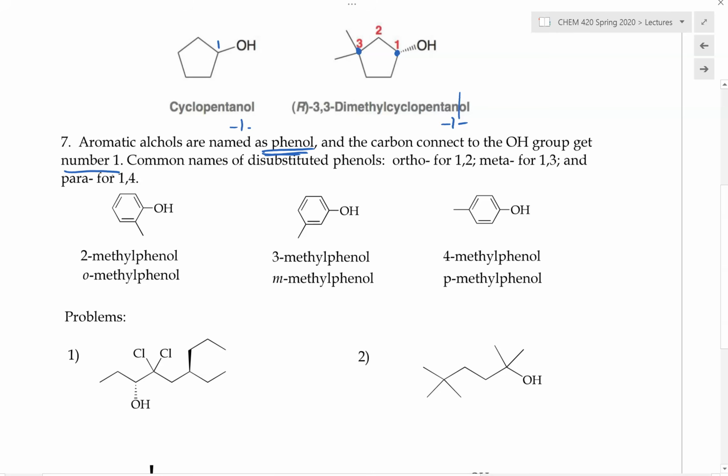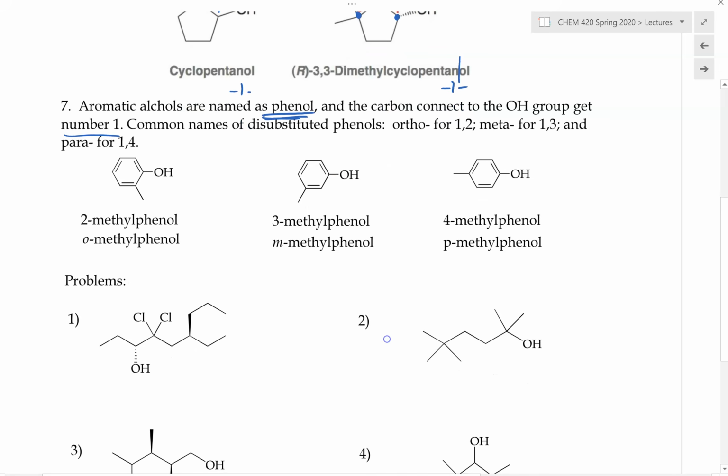And depending on how many other substituents are connected to the aromatic alcohol, or phenol, we number them based on their location, how far they are away from carbon number 1. So here in this case, this can be named as 2-methylphenol.